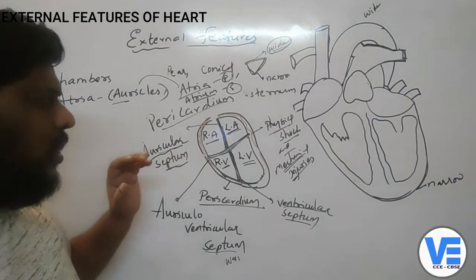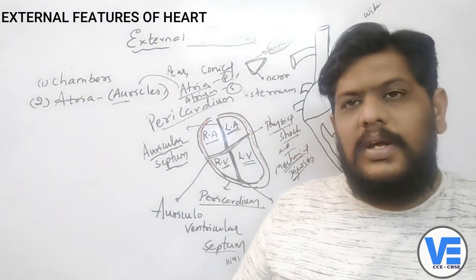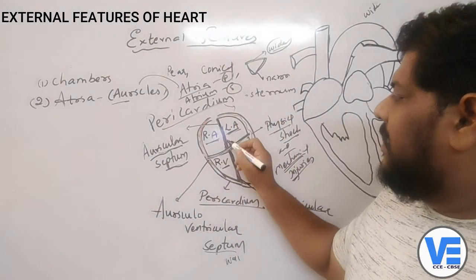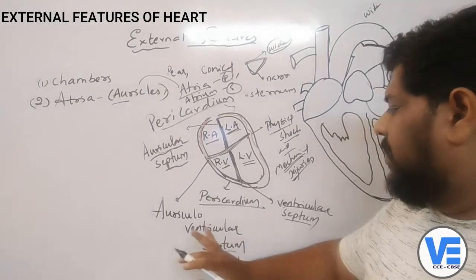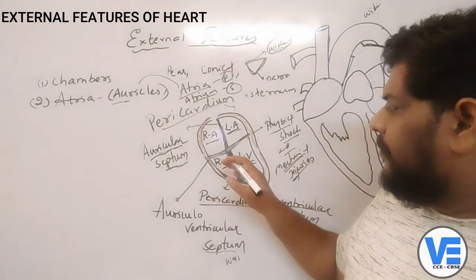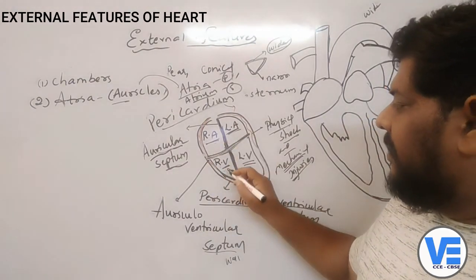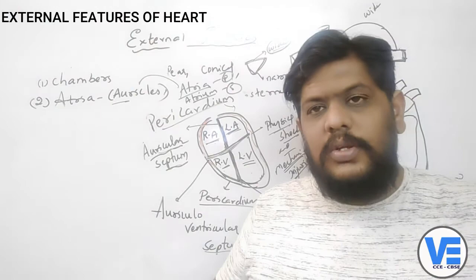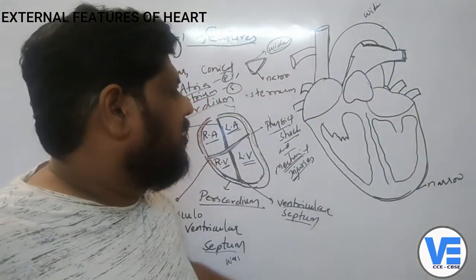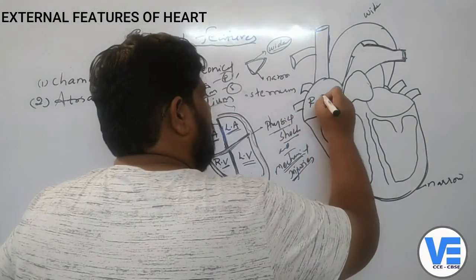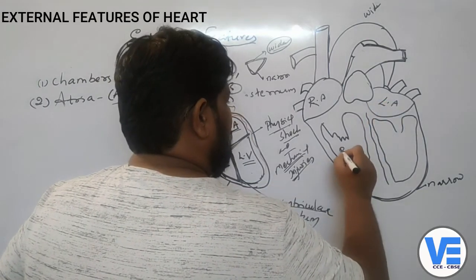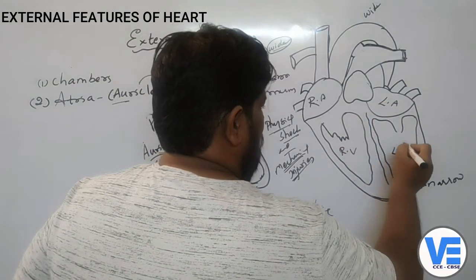Okay children, these are the different parts which you find in the heart. We have seen the pericardium layer, the auricular septum, ventricular septum, auriculoventricular septum, and also the right auricle, left auricle, right ventricle and left ventricle. Now, if you see here in the diagram, this is the right auricle and this is the left auricle. This is the right ventricle and this is the left ventricle.